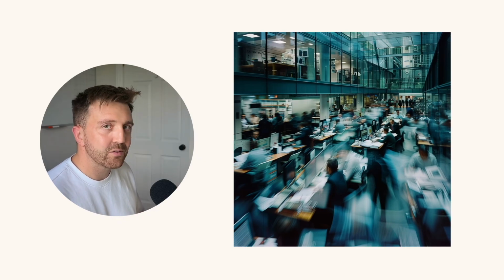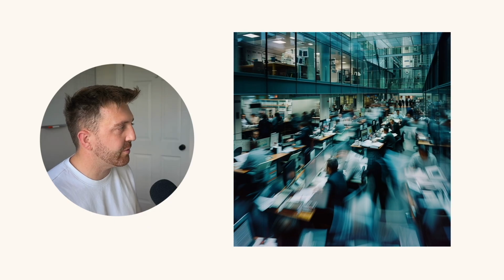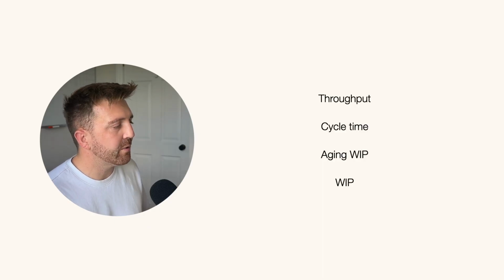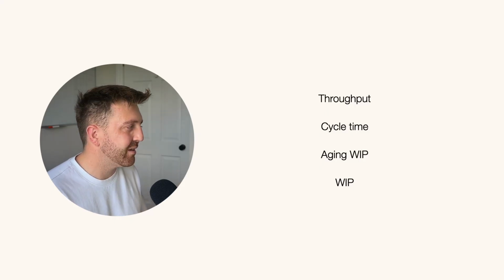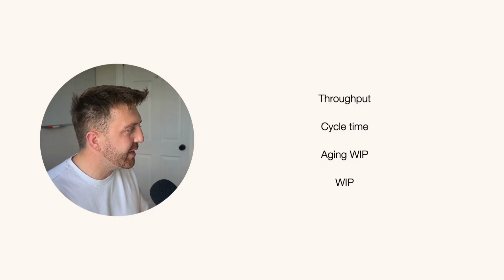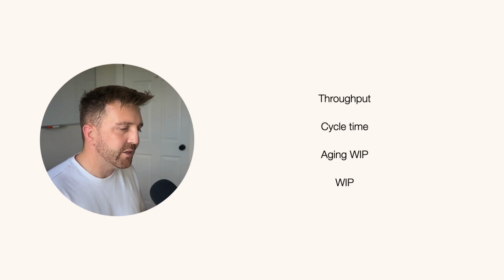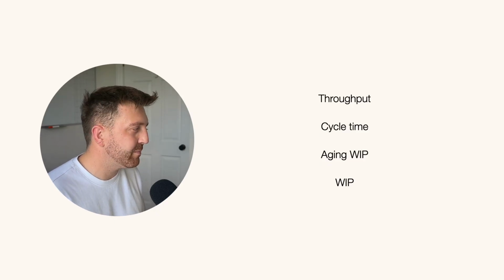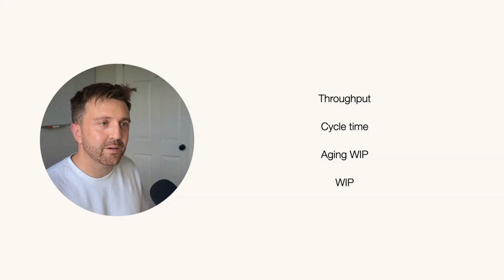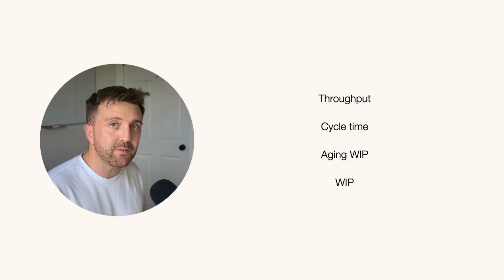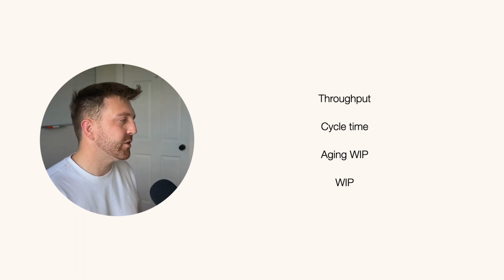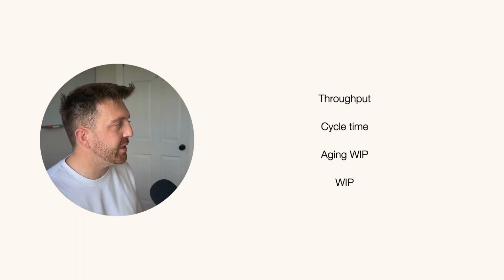Not busyness, not utilization, flow. To get our work flowing, we've talked about 4 flow metrics: throughput, cycle time, aging WIP, and WIP. You don't need a course to use them. You don't need to estimate harder. You don't need anyone in a room making predictions on behalf of people who aren't there. You just need to look at what's already there.